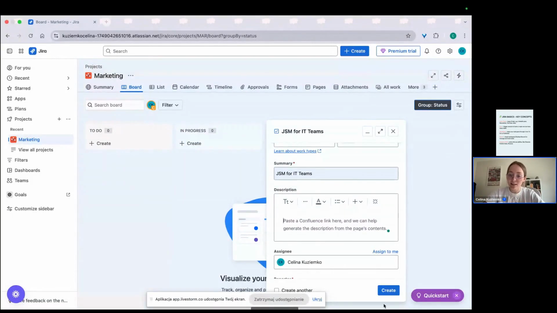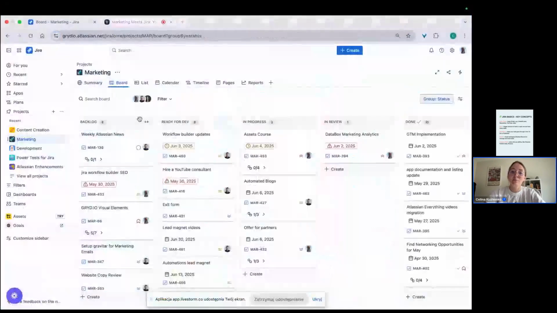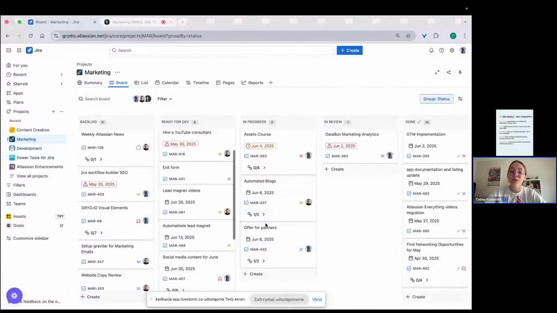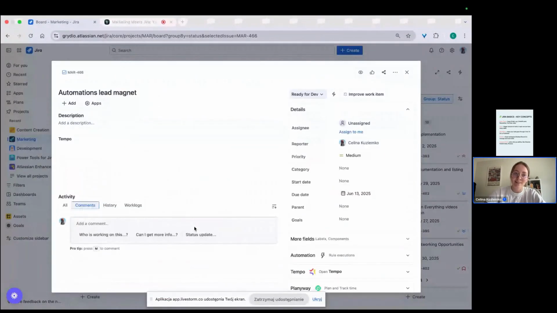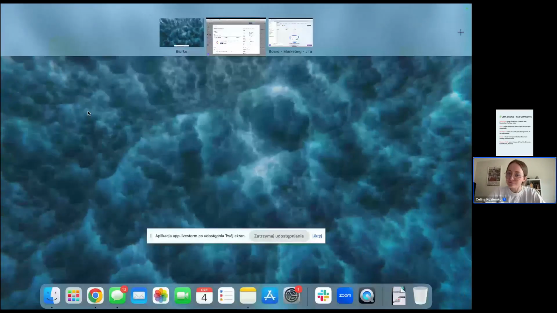My good advice is to always keep the description short but on top. Really, you should write anything here, because I have a perfect example of my own task where I have only a summary, no description, and to be honest, I have no idea what it's all about and I don't know what to do. I had an idea one day, and now I have a blank in my mind. So descriptions are lifesavers, trust me.